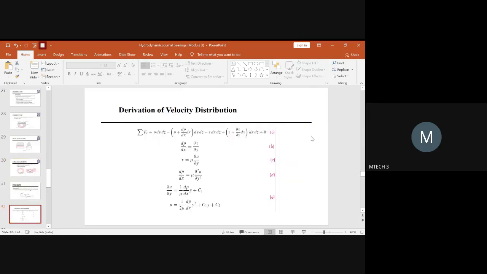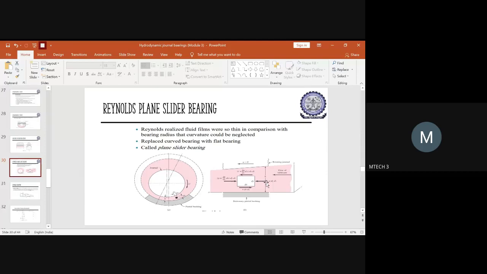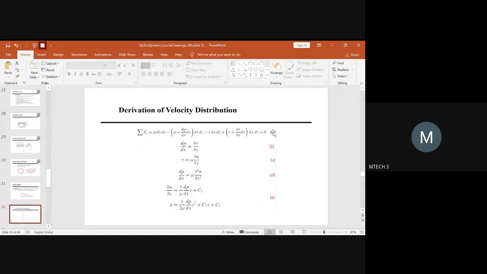So you will add all the forces which are coming into the picture in the x direction. So you will be having two forces due to pressure and two forces due to the shear stress. The pressure force in this direction will be positive, and the shear stress associated here will be positive, and these two will be the negative forces coming along the x direction, and hence you will equate all that equal to 0.